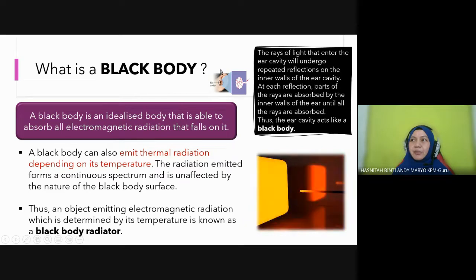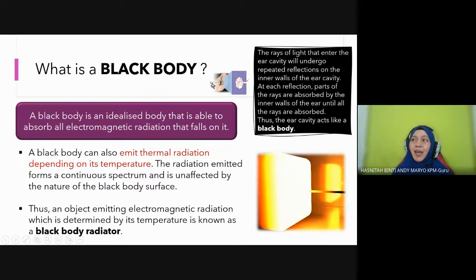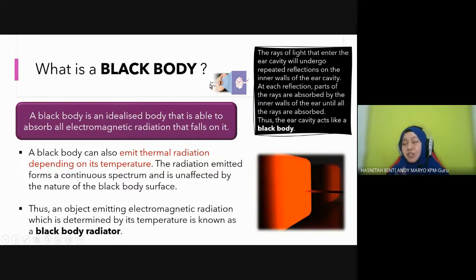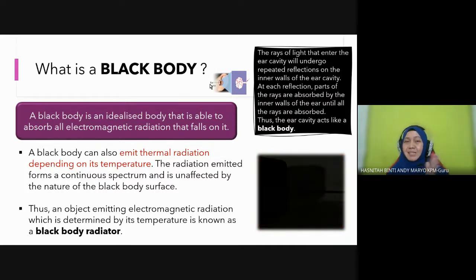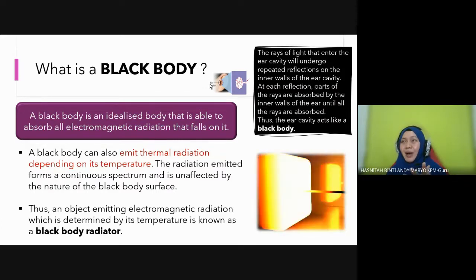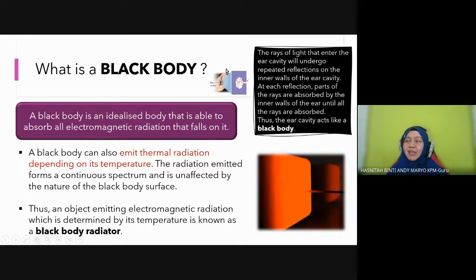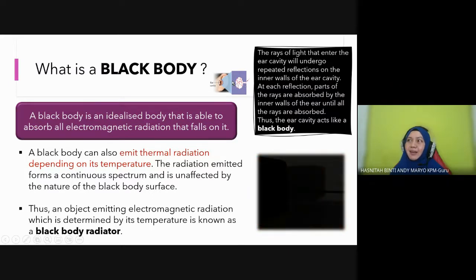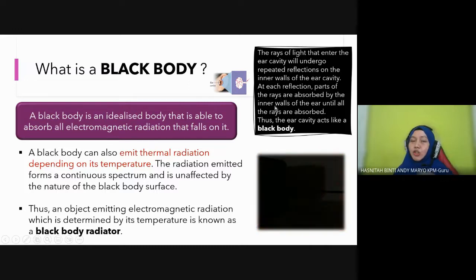In your textbook, they give you one example of a black body here: your ear cavity. They make an analogy. Actually, our ear cavity is not really a black body, but they make an analogy so you can see what a black body looks like. So why do they call the ear cavity a black body? The light rays that enter the ear cavity undergo repeated reflection inside. In the inner wall of the ear cavity, with each reflection, part of the ray will be absorbed by the inner wall of our ear until all rays are absorbed.